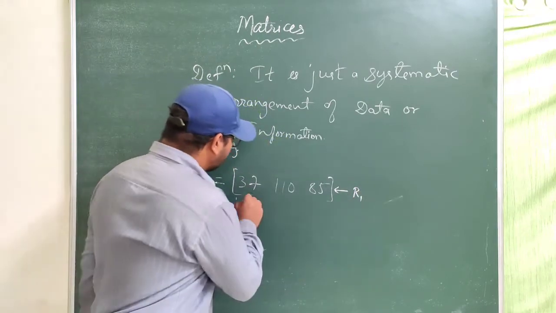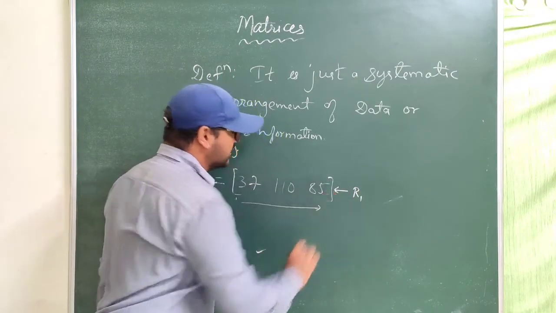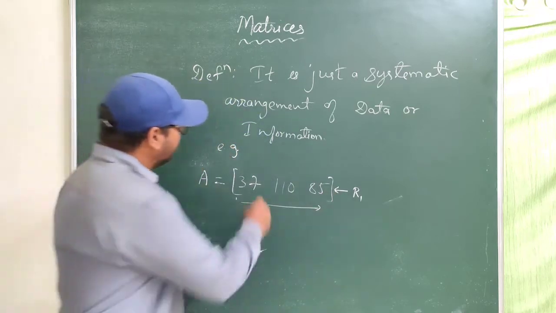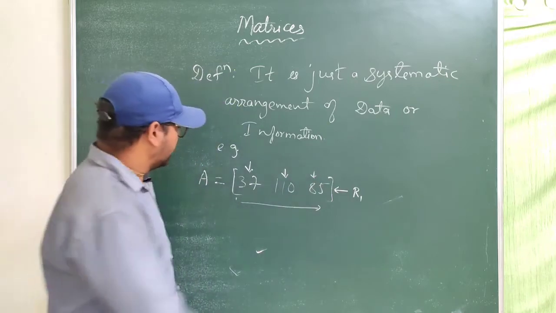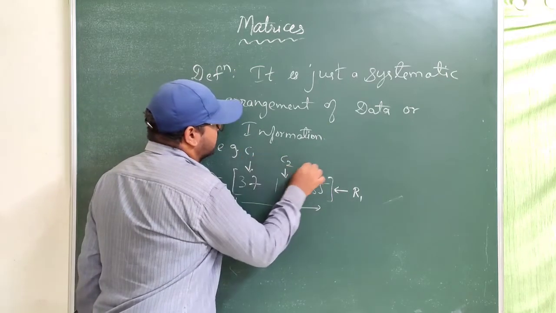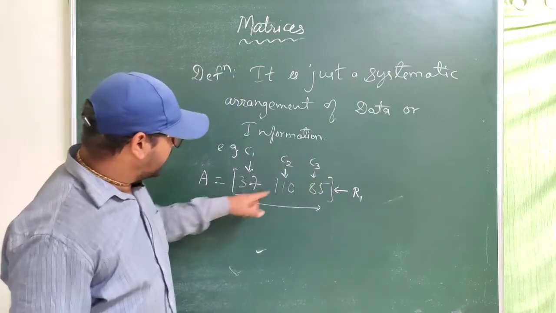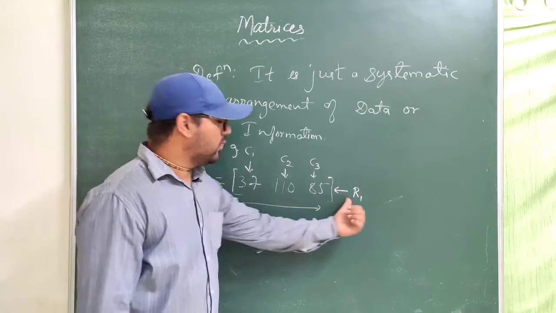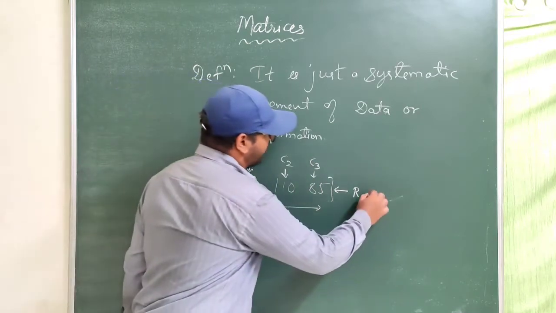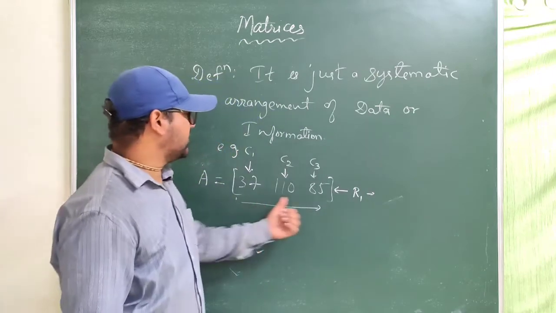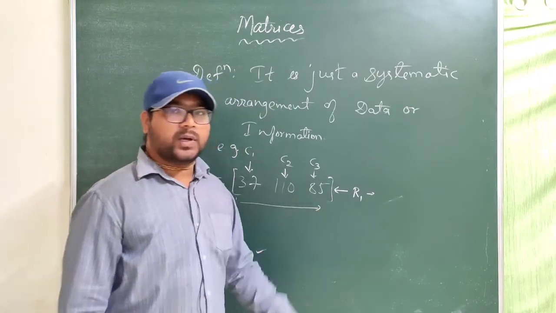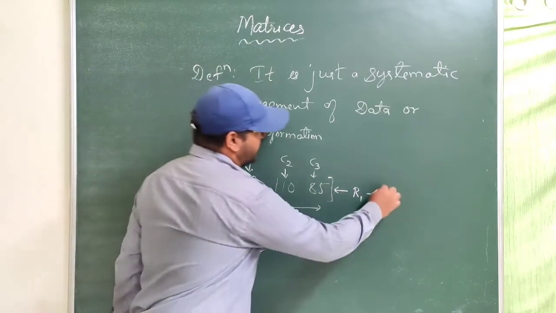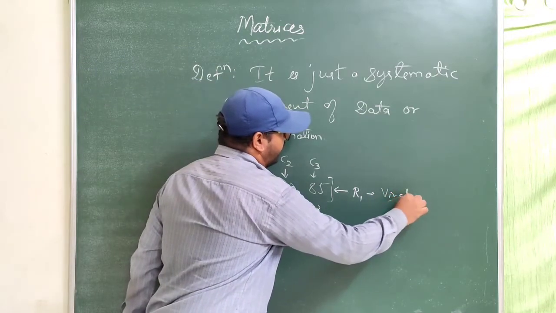This horizontal line is called a row, and these vertical lines are called columns. So it has 1 row and 3 columns. This matrix consists of the information of one player, say Virat Kohli.